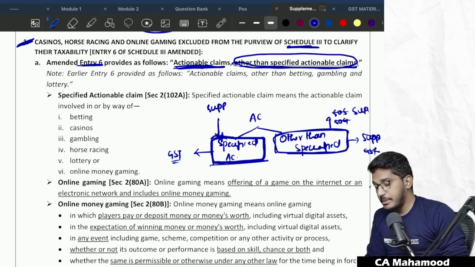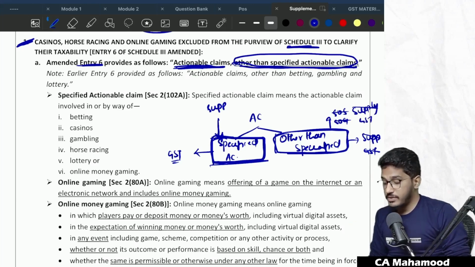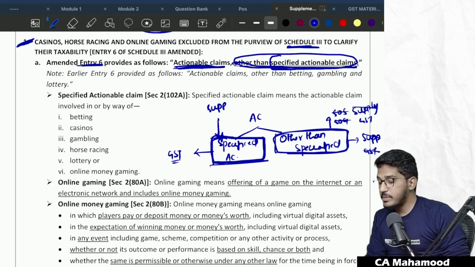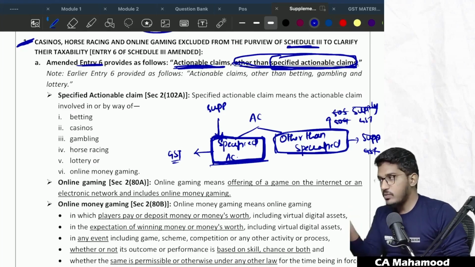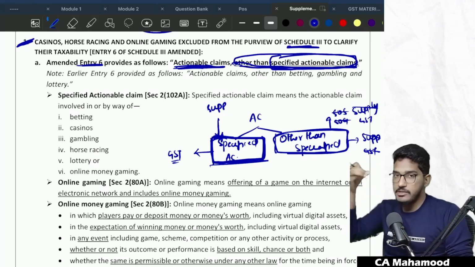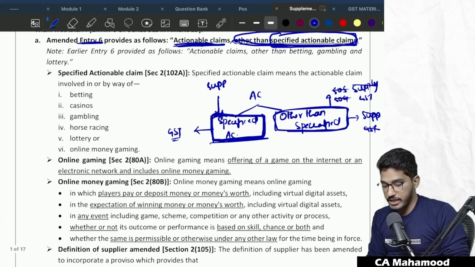They will not be treated as supply, and GST will not come on them. So in order to understand this, first we have to understand what specified actionable claims are. Why? Because it specifically says specified actionable claims will come under GST purview. Sir, what actionable claims fall under specified actionable claims? Let us have a quick look at it.